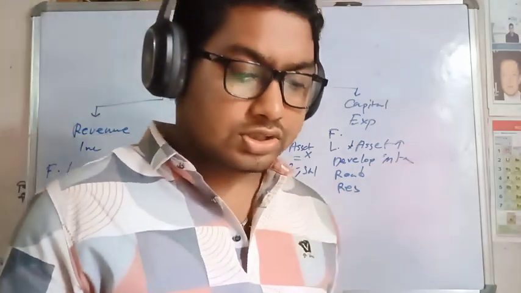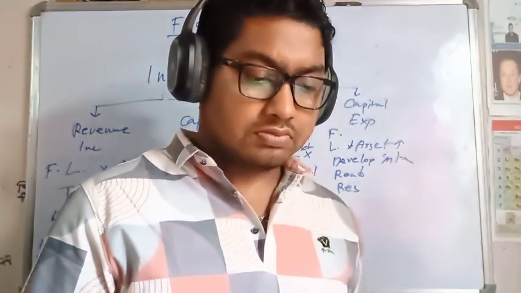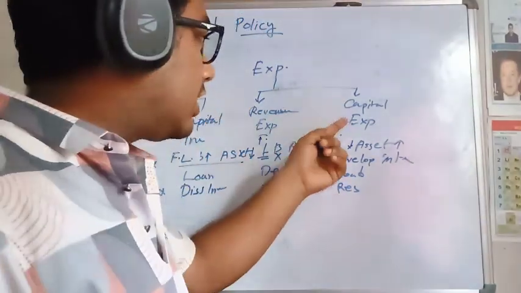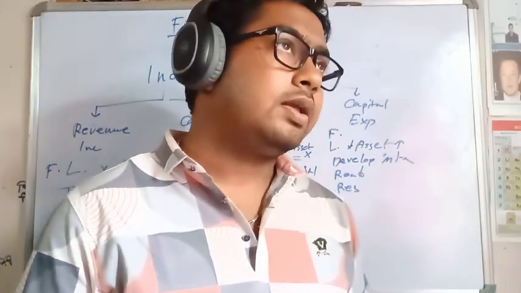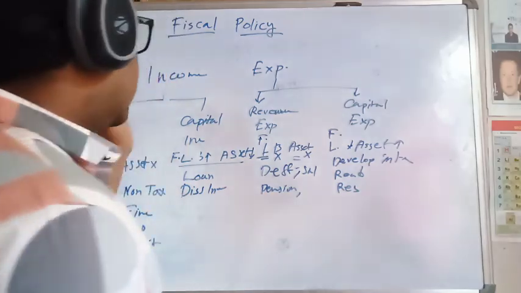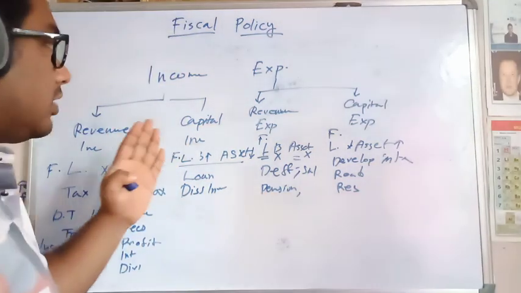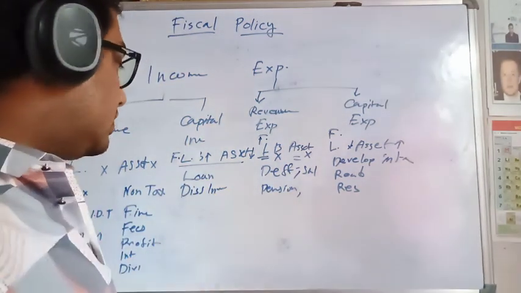and technology, and those are the capital expenditure, okay. So that's all about the fiscal policy, how it can be. You try to understand this.